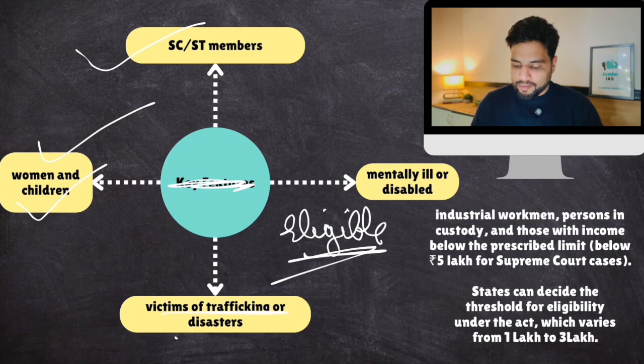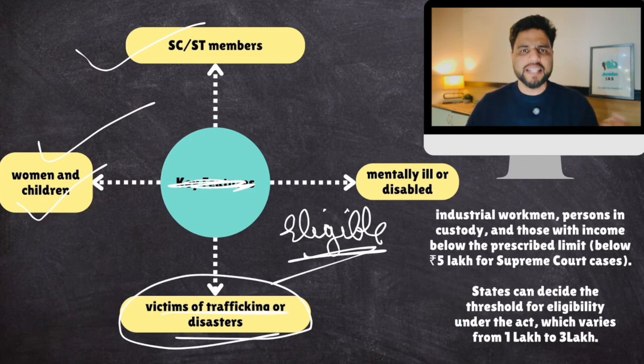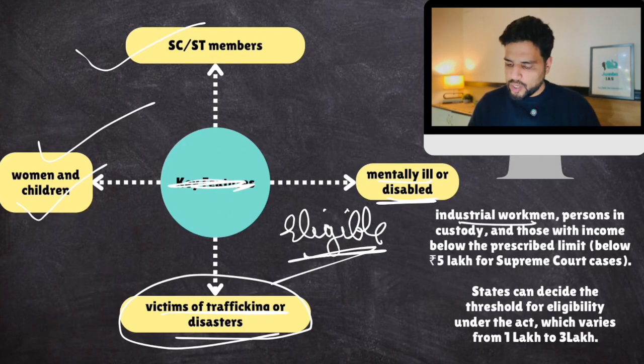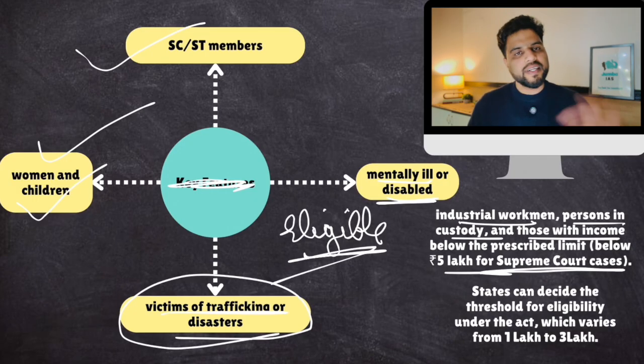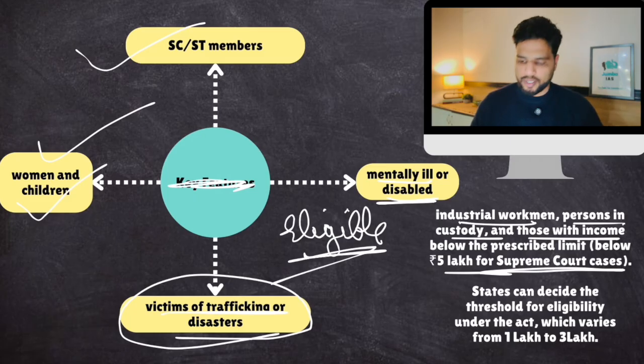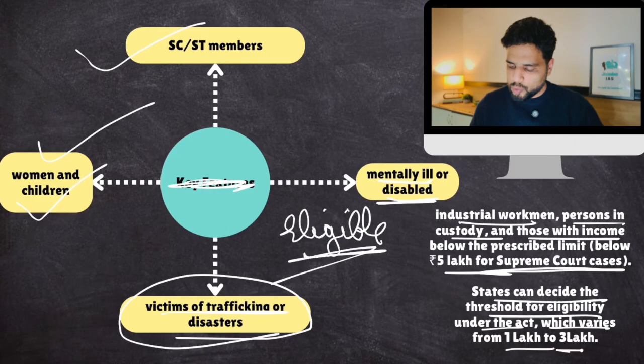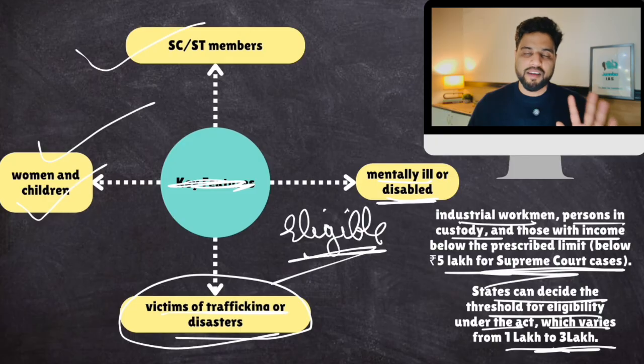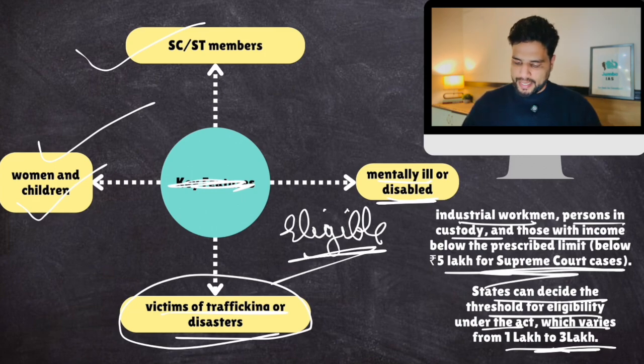Then victims of trafficking or disaster, human trafficking, the natural disasters, mentally ill and disabled, and others also. Industrial workmen, persons in custody. Those with income below 5 lakh for Supreme Court cases, and every state will decide for High Court. So states can decide the threshold for eligibility under the Act, which varies from 1 lakh to 3 lakh in High Court. But for Supreme Court, if your annual income is less than 5 lakh, you are eligible for free legal aid. Make sense? Okay. All right.